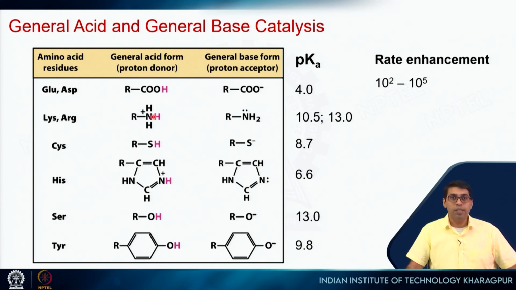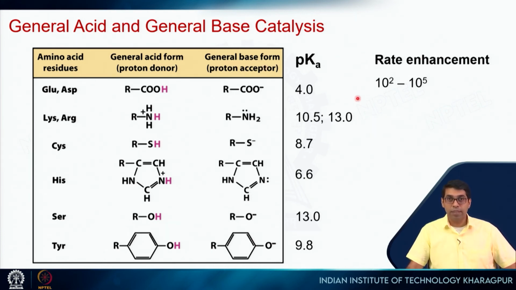So, we have all these different side chains which can act as a general acid or a general base, so proton donor or proton acceptor. We have glutamic acid, aspartic acid, their pK is 4, lysine and arginine with a much higher pK of 10.5 and 13, cysteine, histidine, serine and tyrosine. These amino acid side chains in the active site can act as general acid or general base and catalyze the subsequent reaction.